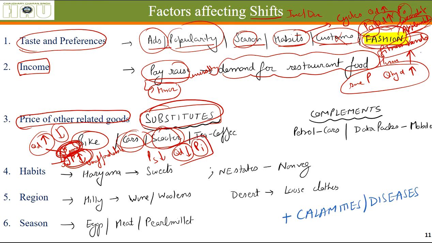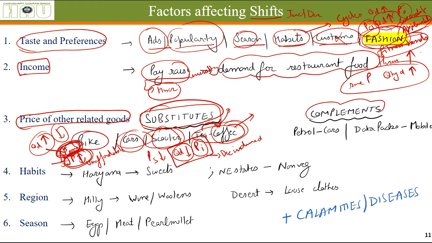So the initial price staying the same, reduced quantity demanded leads to a decrease in demand. I have given you the example of tea and coffee. Sorry, when coffee becomes cheaper, the quantity demanded of tea reduces because people shift from tea to coffee.